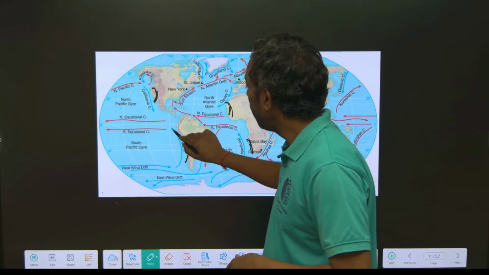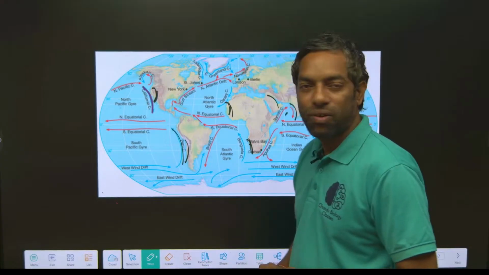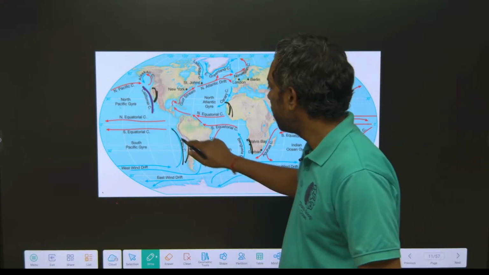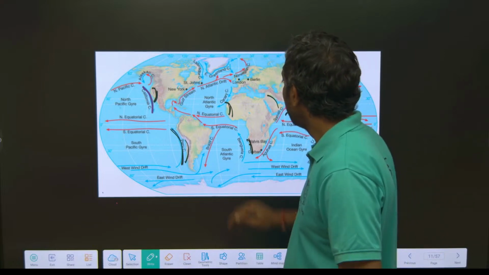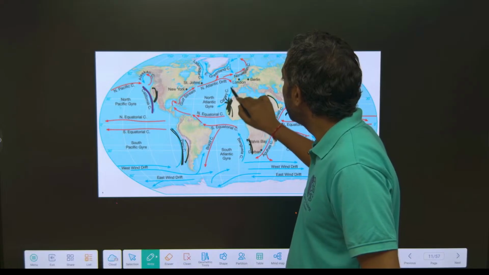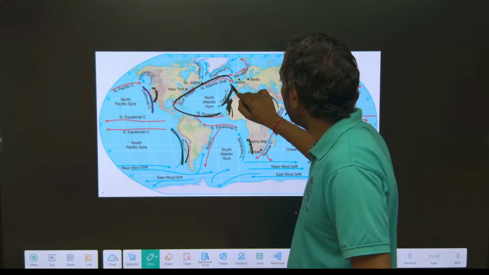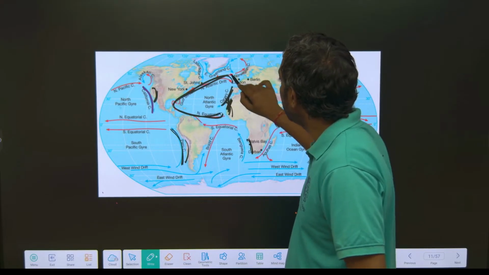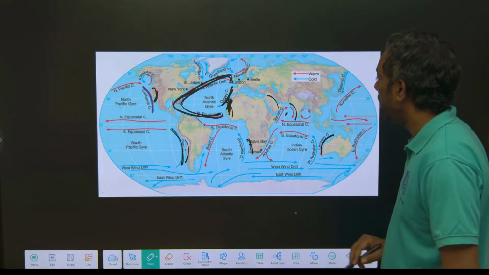Here cold winds create cold deserts. This is also a cold wind, California; this is also the Peruvian coast, cold wind desert formation. This is the Saharan desert. The circulation of hot waves created the Sahara desert.